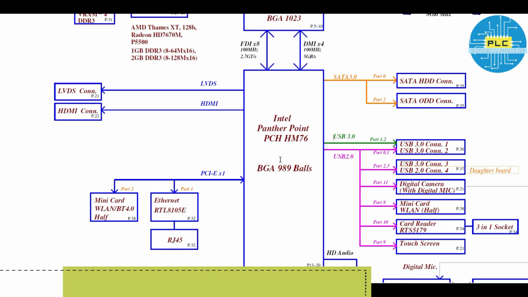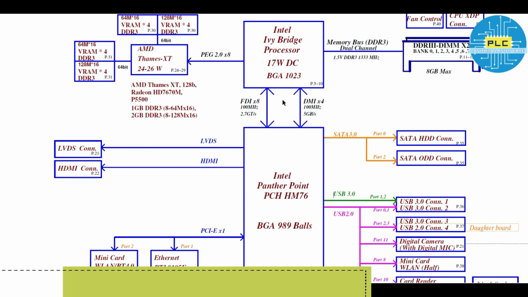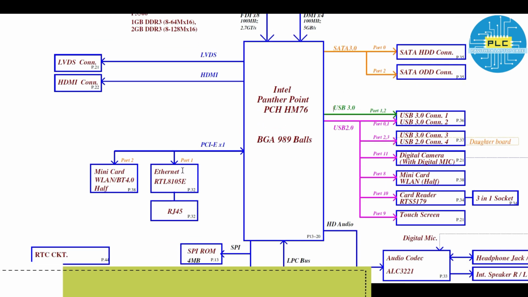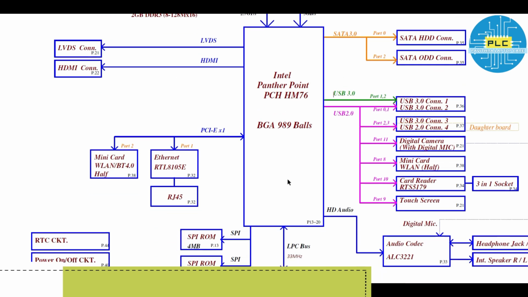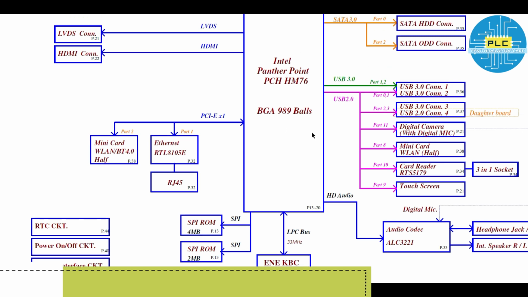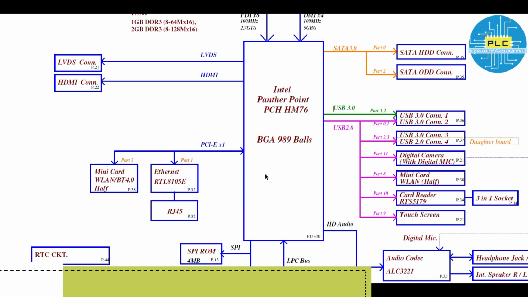In previous videos, I already explained the communication between processor and PCH, processor and RAM, PCH to some other PCI devices, SPI devices, LPC devices, and so on. If you have not seen them, please go through my YouTube channel, and then you can directly check the communication between PCH and those particular peripheral devices.